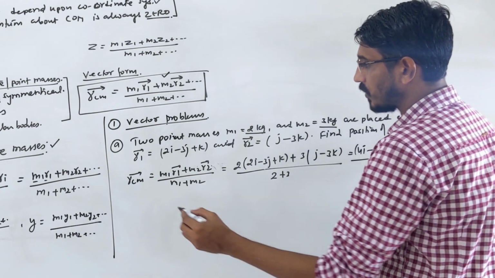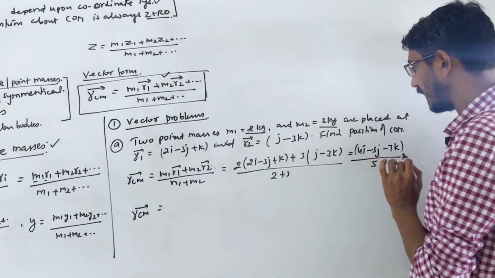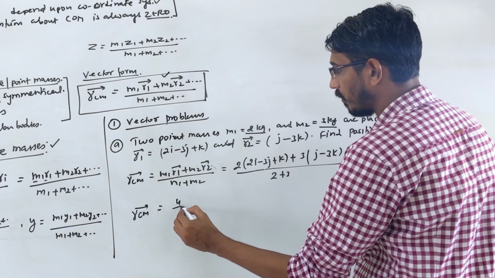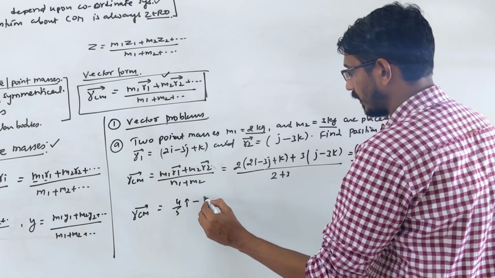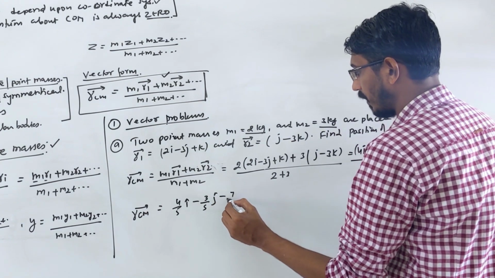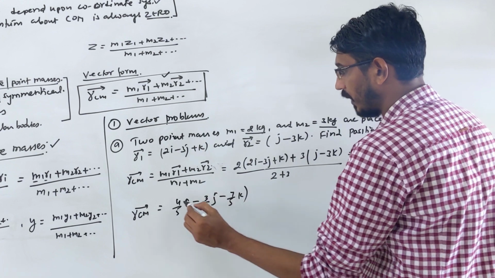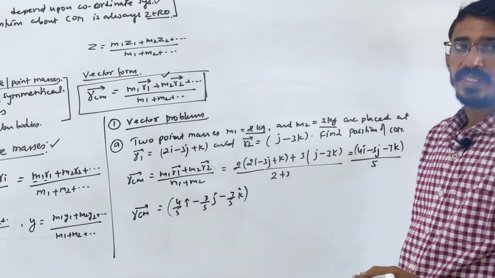So there are 2 ways to write your answer. One way is to write in this format itself, or the answer can be written as 4 by 5 of i vector, minus 3 by 5 of j vector, minus 7 by 5 of k vector. Or this answer can be written in scalar form also.